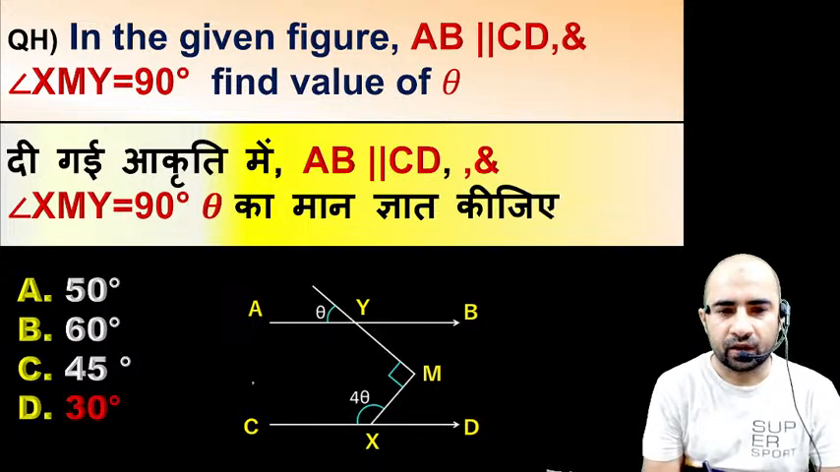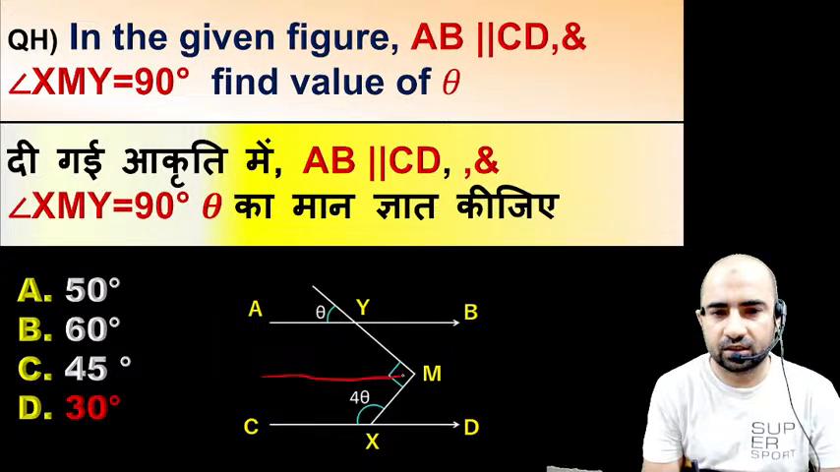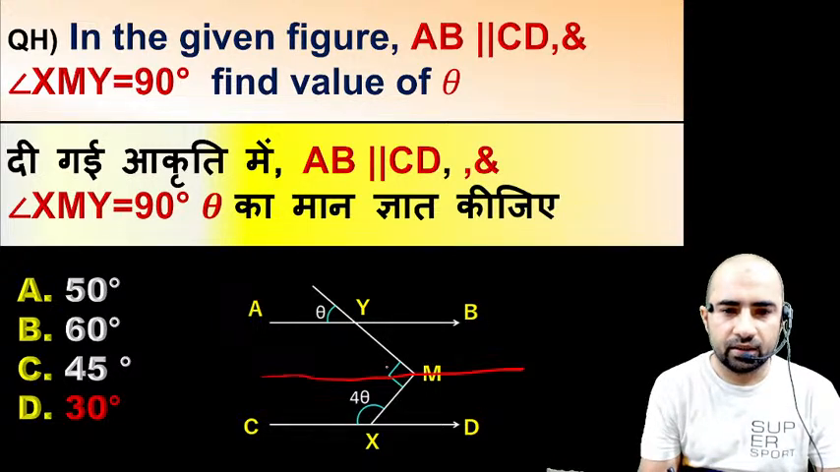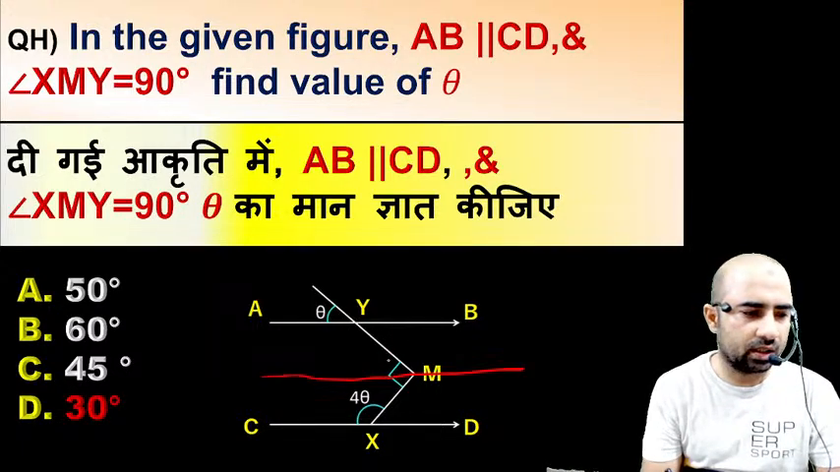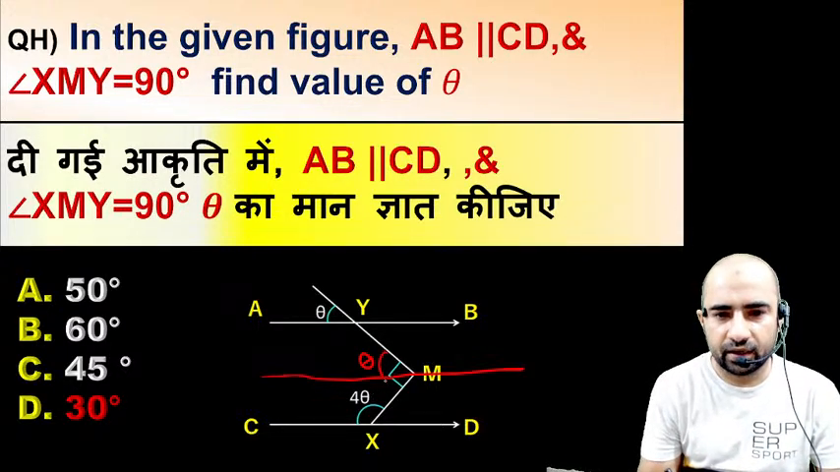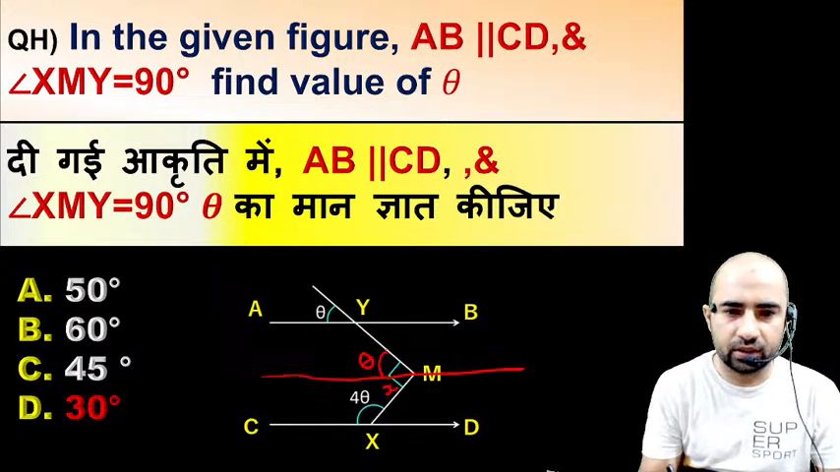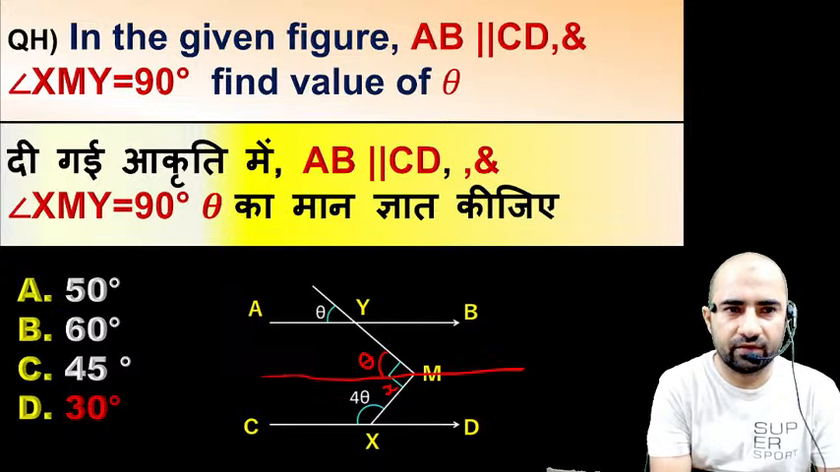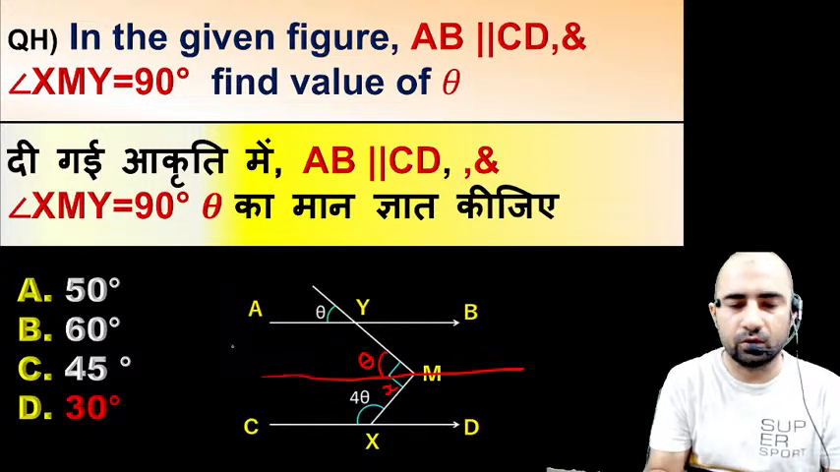How did we solve it? We just made a construction. We drew a parallel line which is parallel to AB and CD. This angle is already given as 90, and if this angle is theta, then due to the transversal line property, this angle will also be theta. And here let us consider that this angle is x. Now angle XMY is given as 90, so theta plus x is equal to 90.